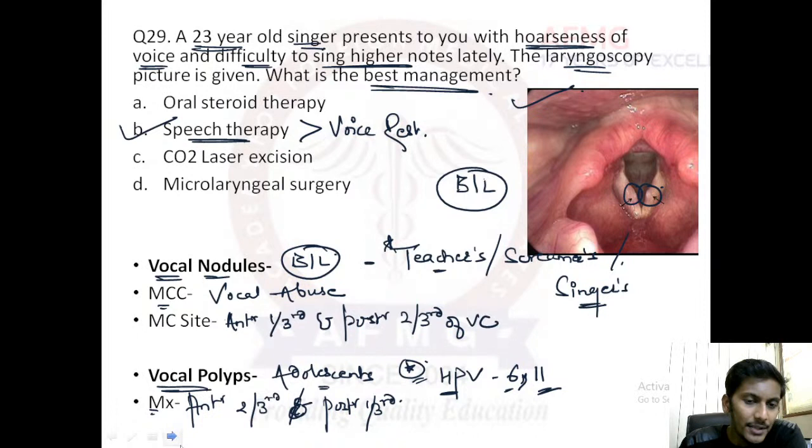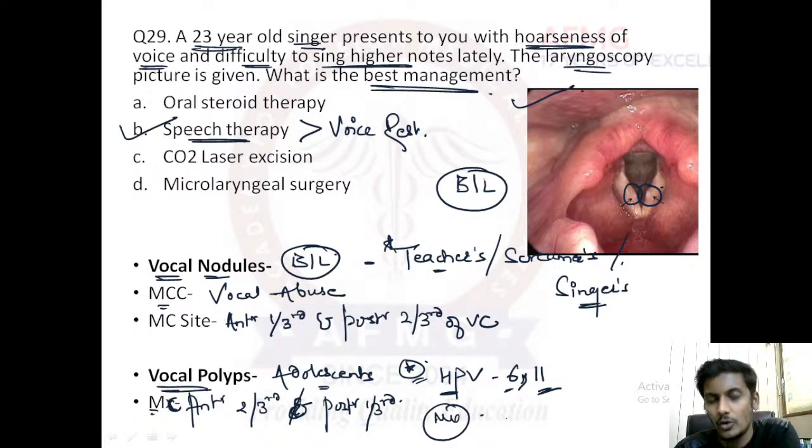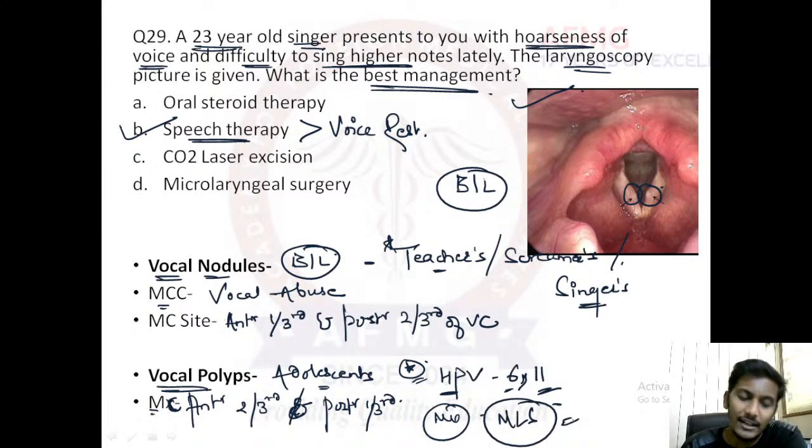So the most common site of vocal polyps is the junction of the anterior 2/3 and the posterior 1/3, and the management would usually be CO2 laser excision or microlaryngeal surgery. We prefer doing microlaryngeal surgery, which is performed with the ENT microscope. I hope you know the ENT microscope wavelengths that can be asked. ENT 200, 300, 400. At least remember this.